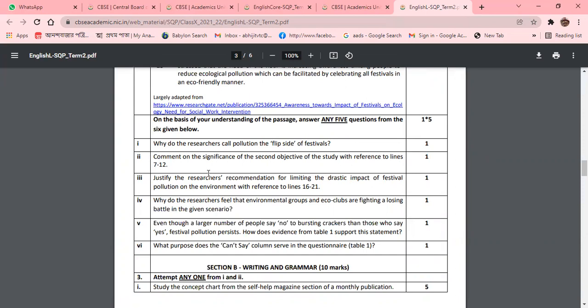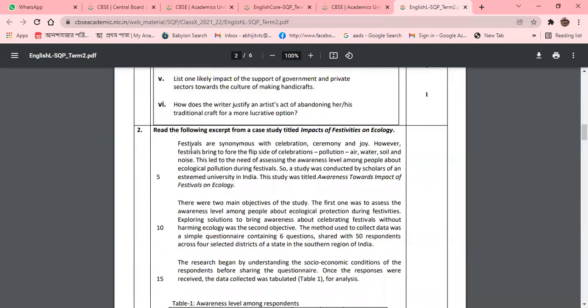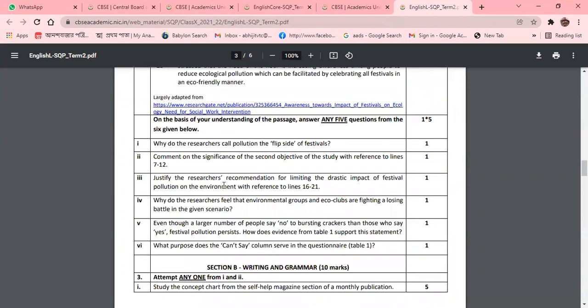Previously we have seen, and here we can see, comment on the significance of the second objective of the study with reference to lines 7 to 12. So what will be lines 7 to 12? Here you can see first, second, third, fourth, fifth, sixth, seventh. So from 7 to 12 means 1, 2, 3, 4, 5 lines. From here you need to give the answer referring to all those lines. Justify the research recommendation for limiting the drastic impact of festival pollution on the environment with reference to lines 16 to 21. Now, what will the answer be and how will it be given?